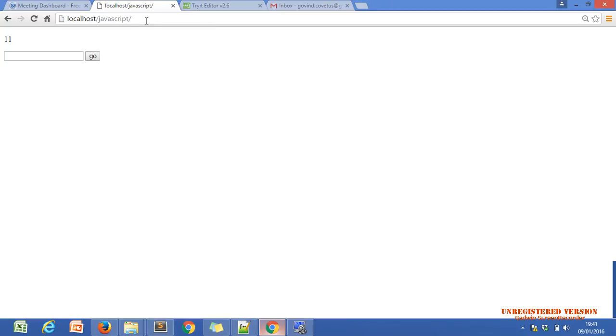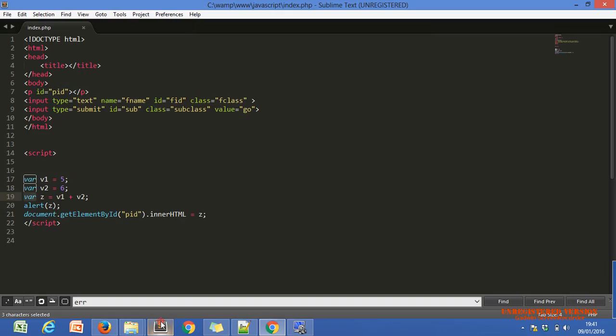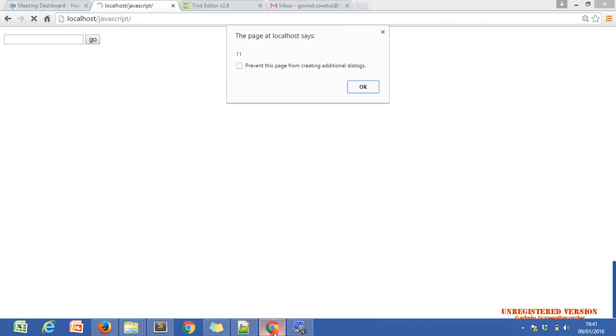Yes. Now, if I just refresh, then within the pop-up, I get 11. You can see the code. Before document.getElementById pid.innerHTML, we use pop-up. Okay. So we are getting one pop-up with the value of 11, but we are not getting 11 on the browser.